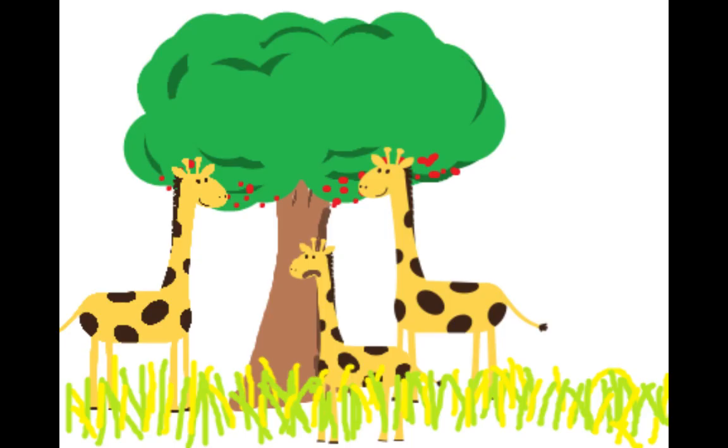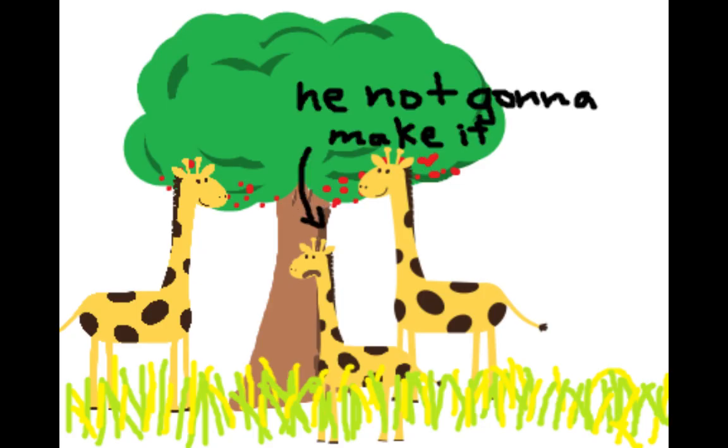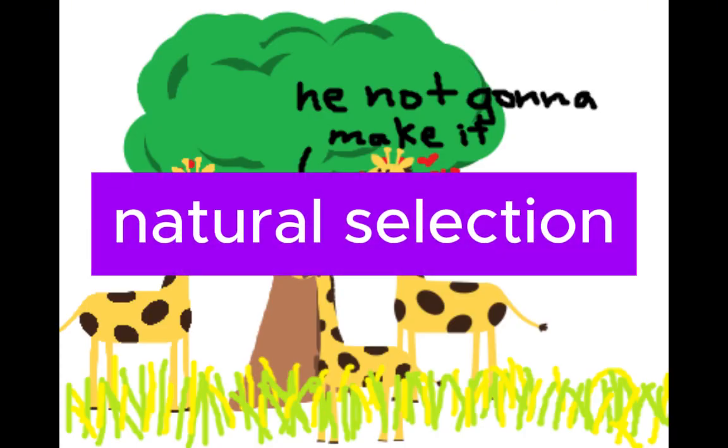Combining these 5 observations, we come to inference 2, which says that because individuals have varied characteristics, some will have characteristics that make them better suited to survive in the environment. This means that some individuals have a better chance of surviving and leaving their children. This inference is also known as natural selection.